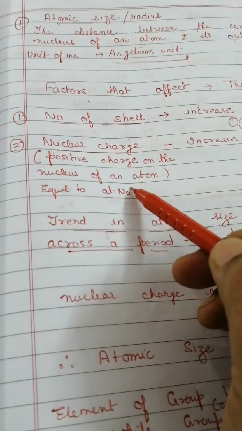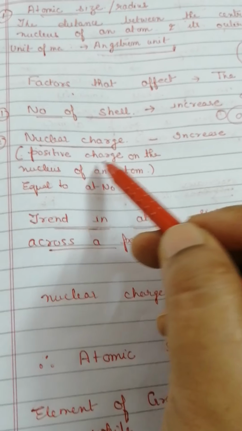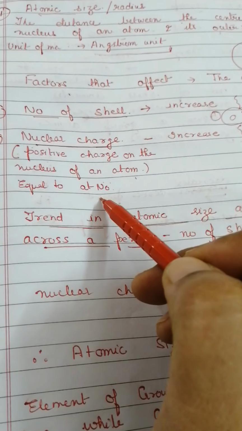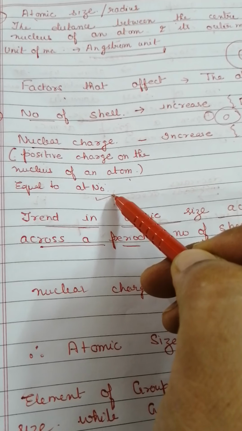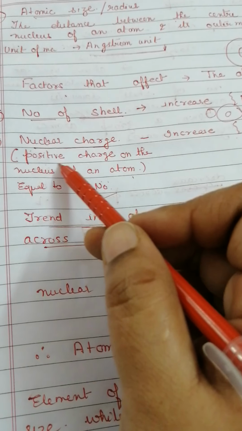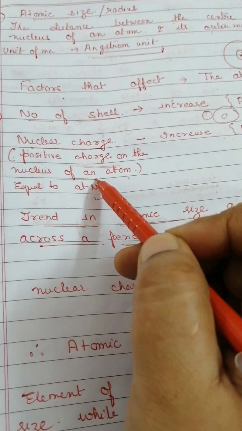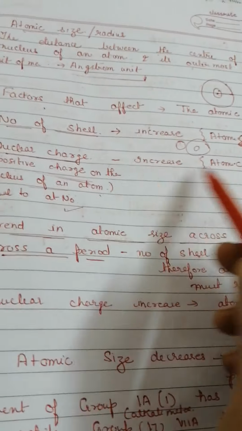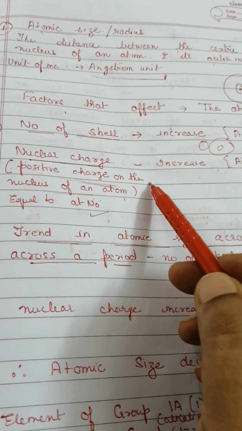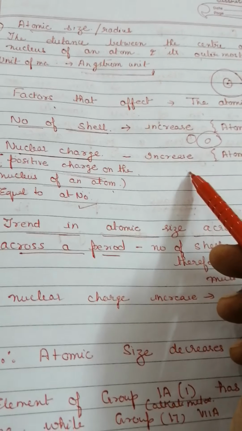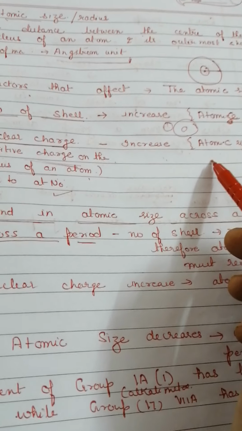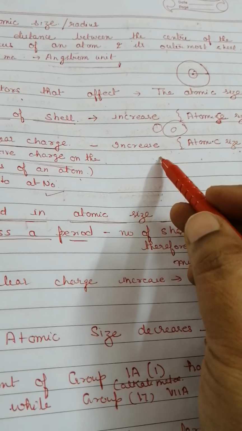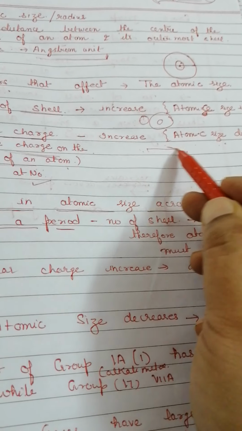Now what is actually the nuclear charge? Nuclear charge is the total positive charge which is present in the nucleus of an atom. It is equal to the atomic number. Now as the nuclear charge increases, the atomic radius decreases. If the nuclear charge, that is the positive charge, is going to increase, there will be more force of attraction over the outer electrons, and hence the outer shells will be pulled toward inside, and this is going to decrease the atomic size or the atomic radius.